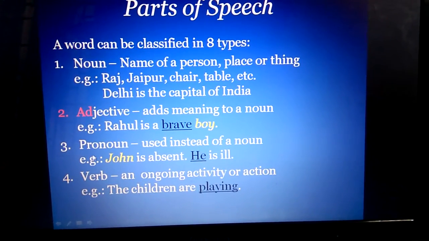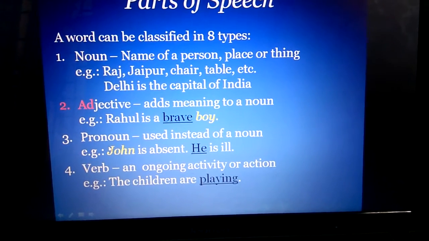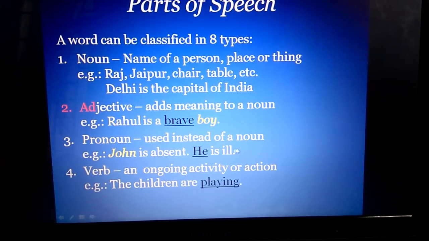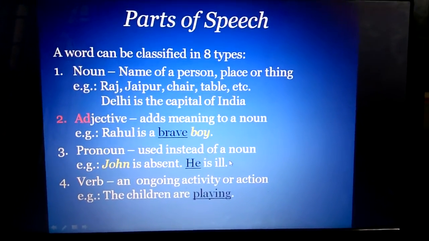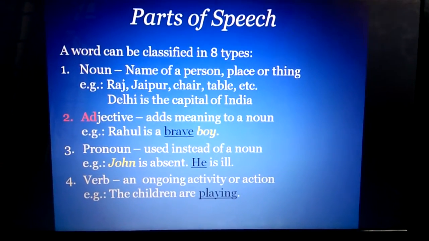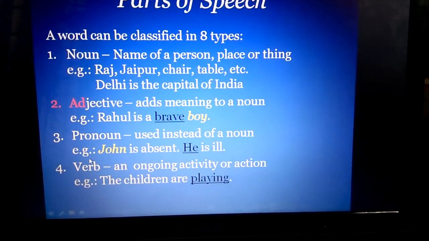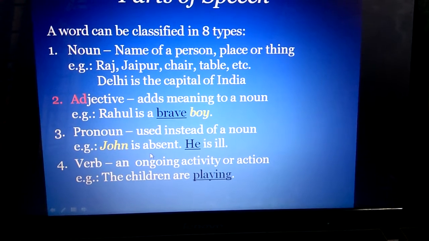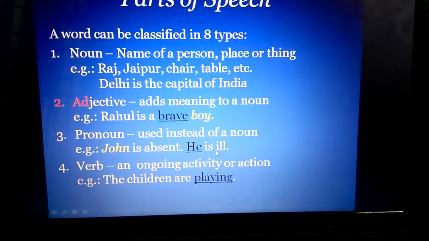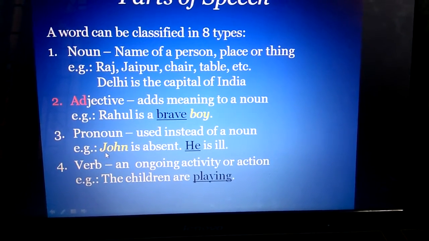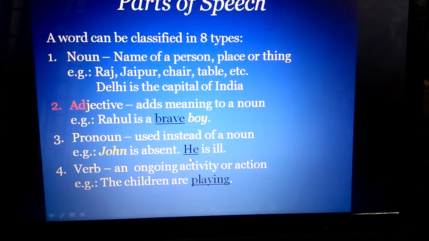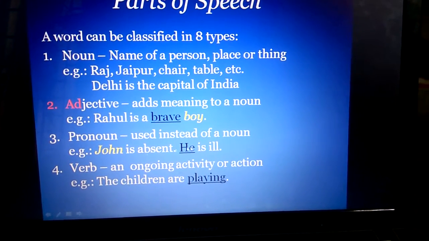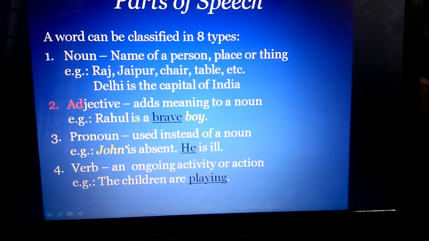Next, pronoun. Pronoun is a word that is used instead of a noun, like he, she, it, they, etc. Example: John is absent. He is ill. So John is a noun, and he is used instead of John. So he is a pronoun.